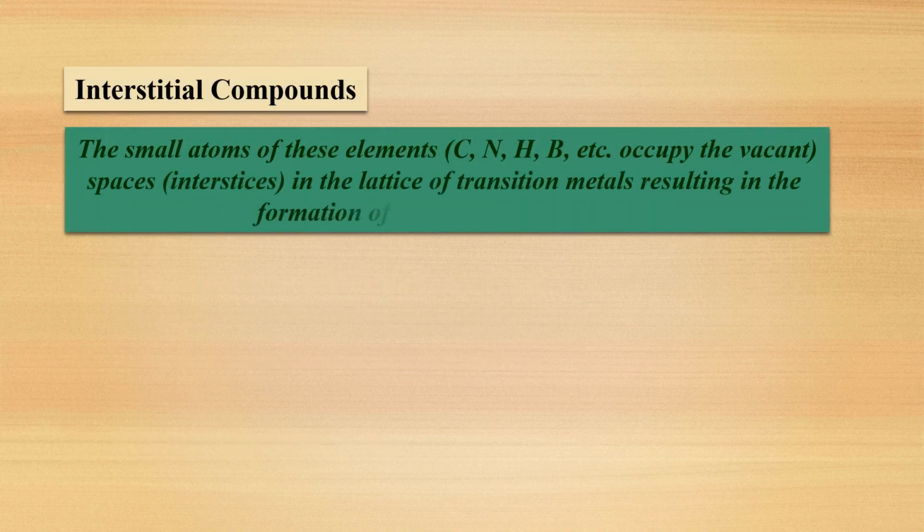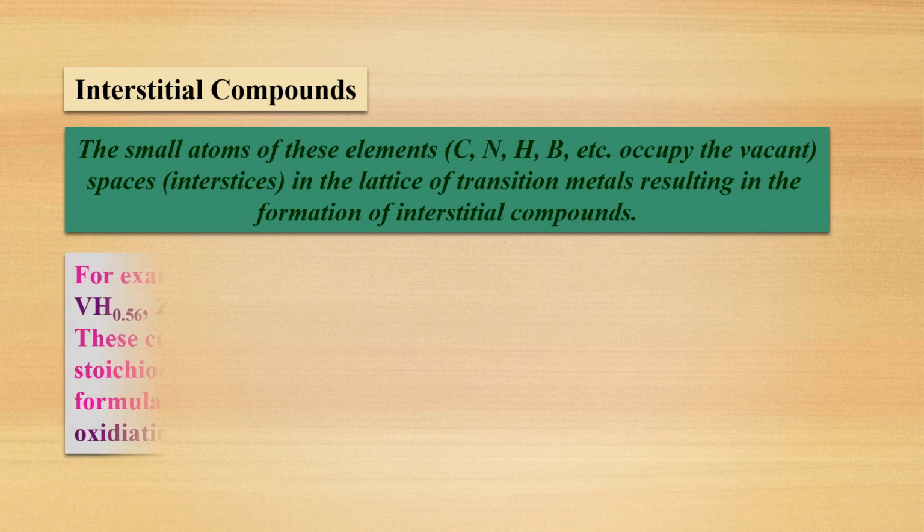Once more I will define the interstitial compound. The small atoms of elements like carbon, nitrogen, hydrogen, boron occupy the vacant spaces or interstices in the lattice of transition metals, resulting in the formation of an interstitial compound. Or, more simply, small atoms like carbon, hydrogen, nitrogen, boron trapped in the crystal lattice of a metal give a new compound called an interstitial compound.